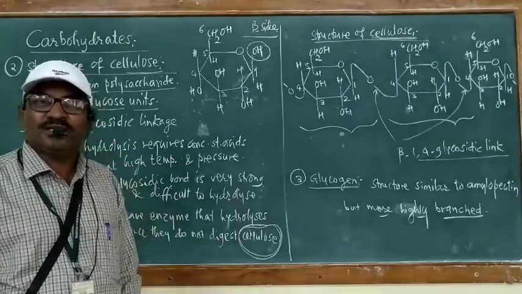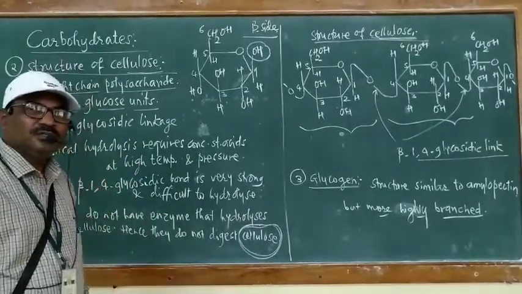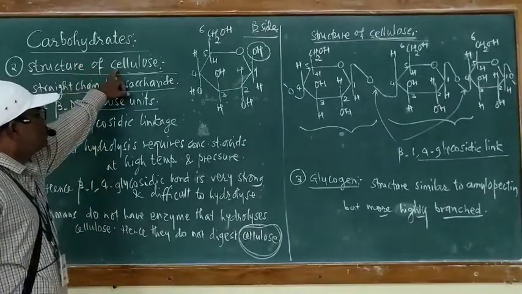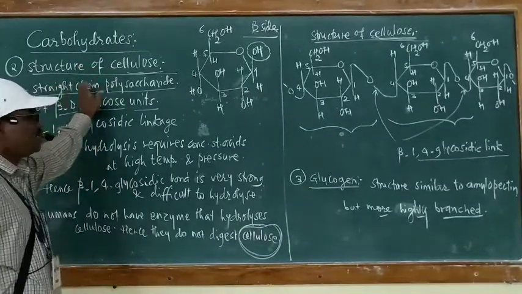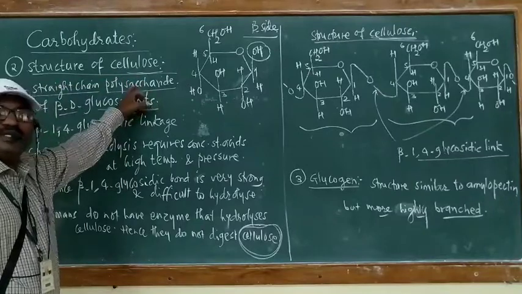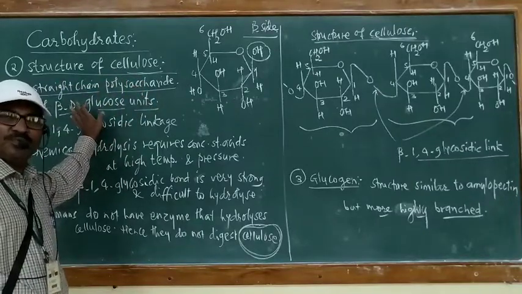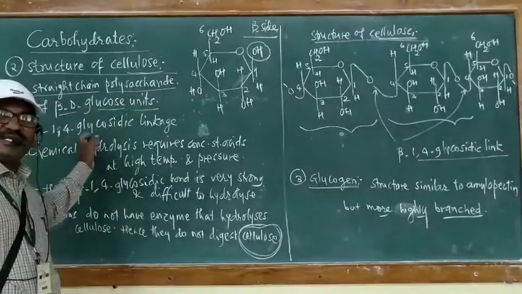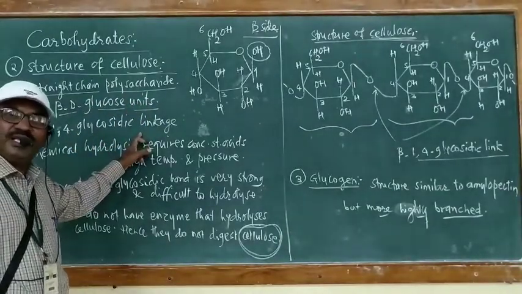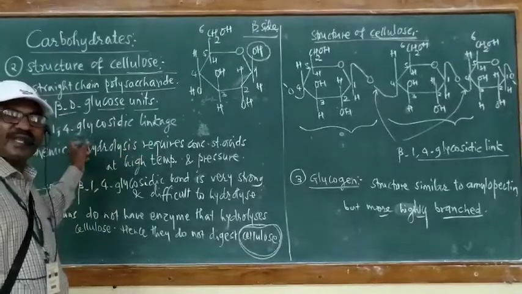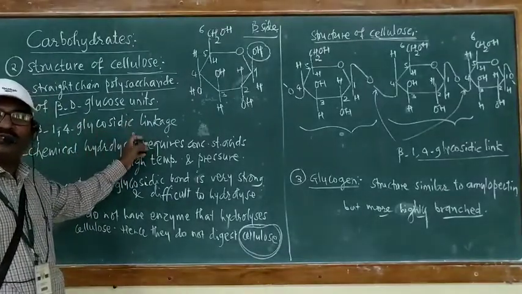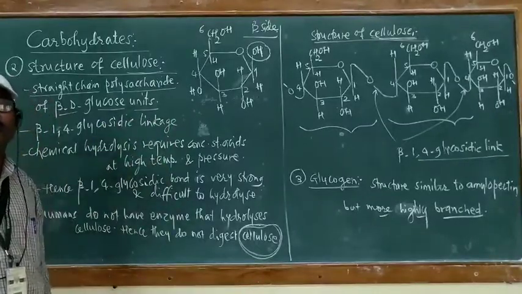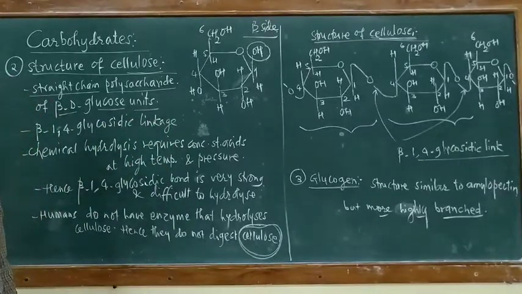There are 3 points you are going to remember: this cellulose is a straight chain polysaccharide. It is composed of a large number of beta D glucose units. These beta D glucose units are linked to one another by beta 1,4 glycosidic linkage, and this beta 1,4 glycosidic linkage is a strong linkage.